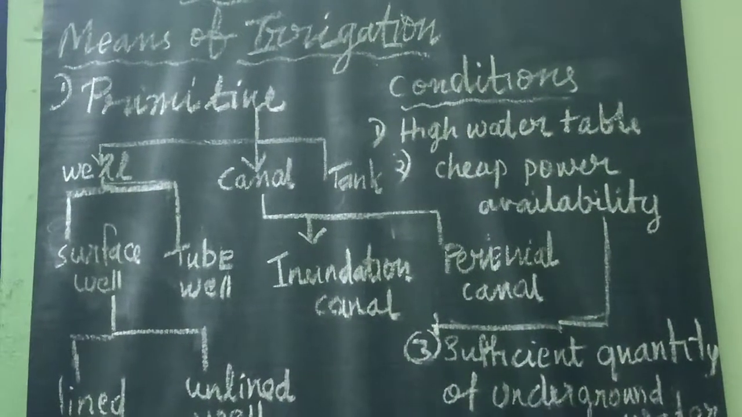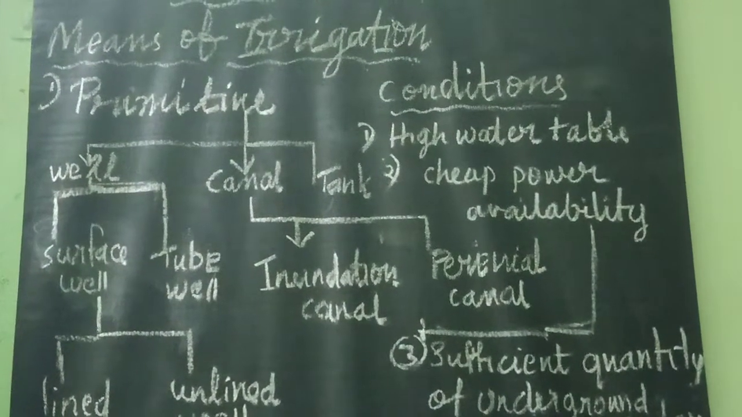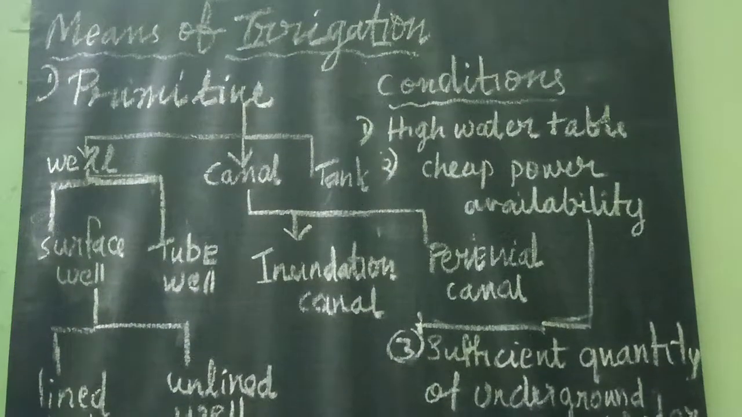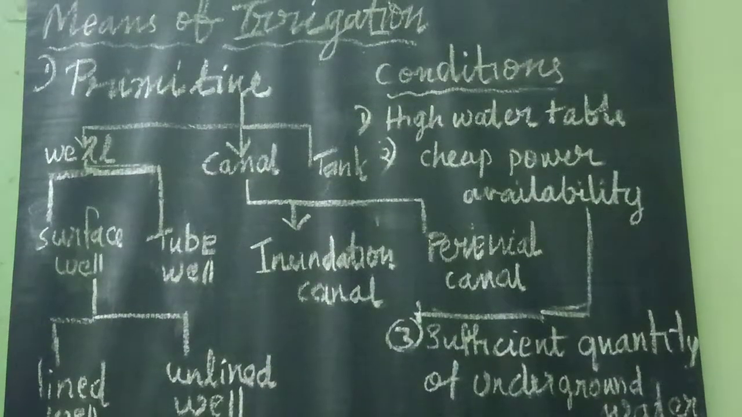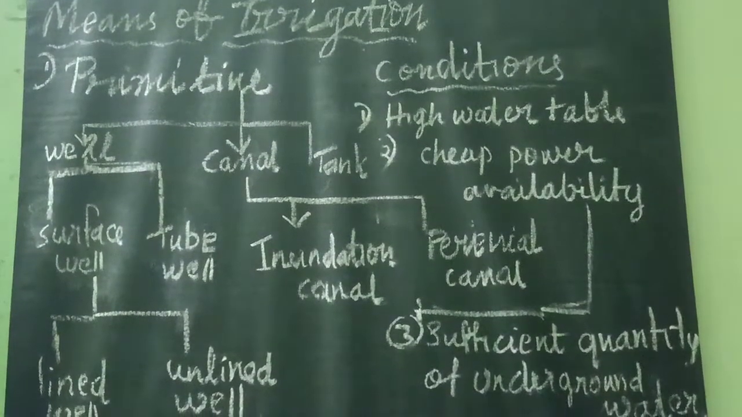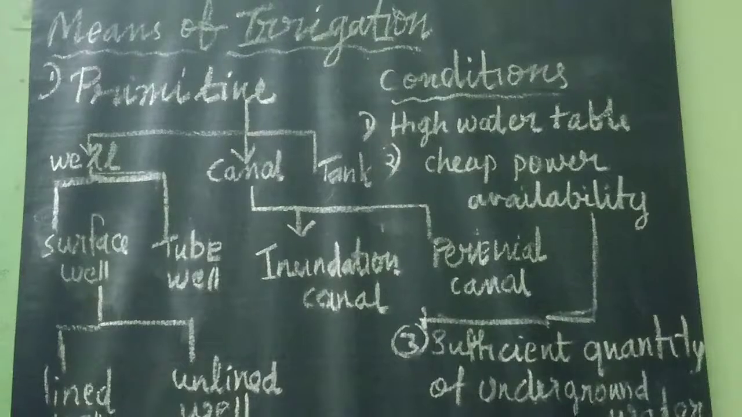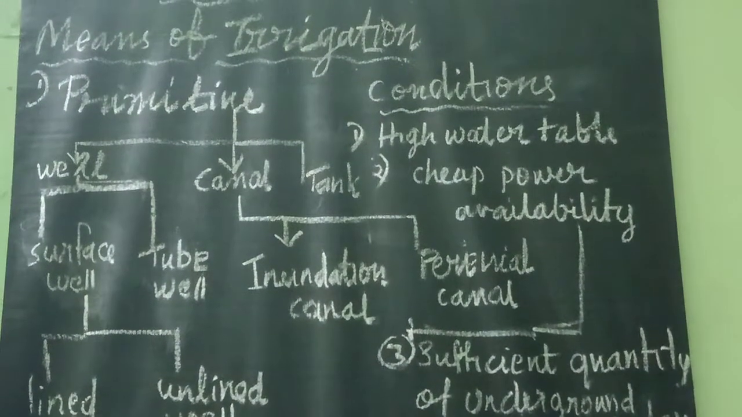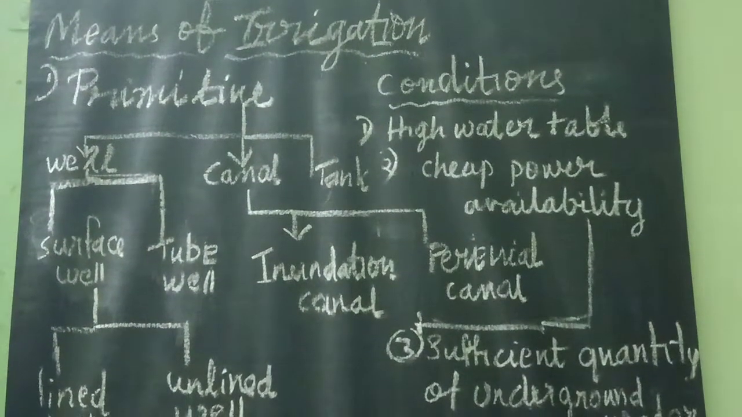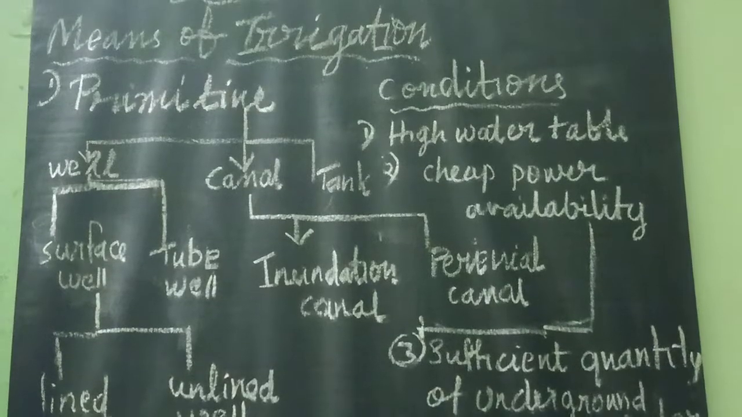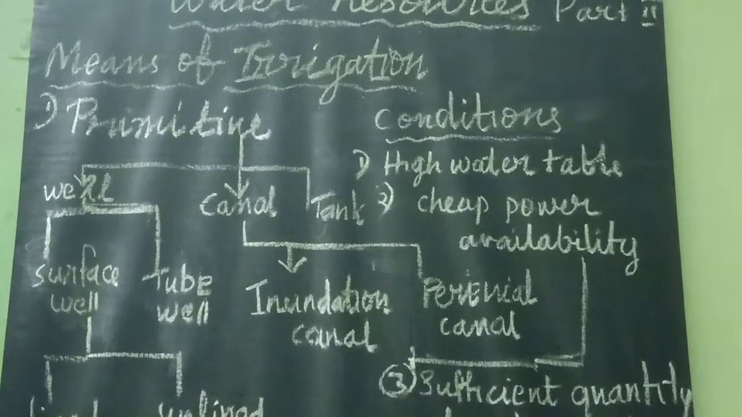Okay. India being an agricultural country, well irrigation is one of the earliest and most accessible irrigation systems among the farmers. It is very cheap to construct and to maintain, hence it can be undertaken by individuals. Wells are divided into two types: surface wells and tube wells. Surface wells are again divided into two: unlined wells and lined wells.